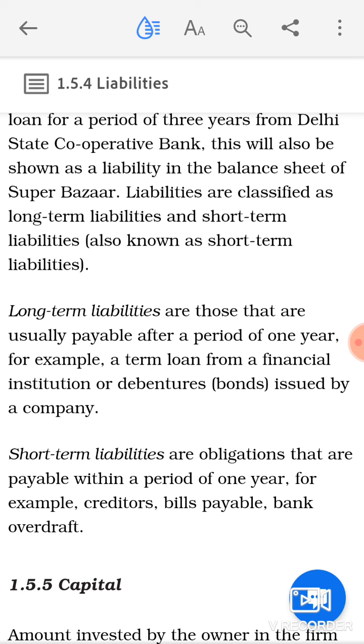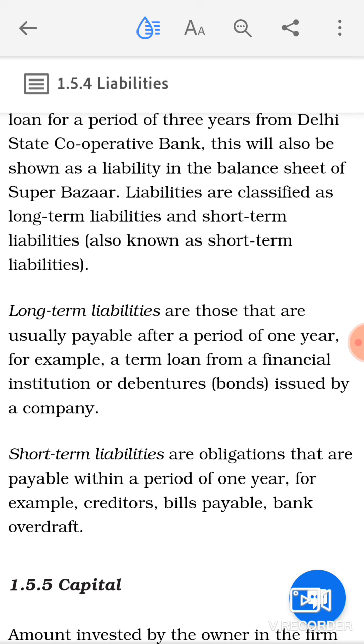For example, a term loan from a financial institution, or debentures and bonds issued by a company. Long term liabilities are basically those liabilities which have to be paid by the business enterprise after a year or more than that.